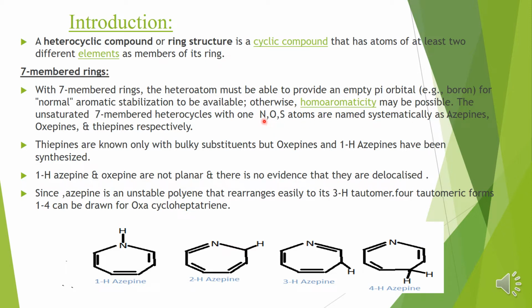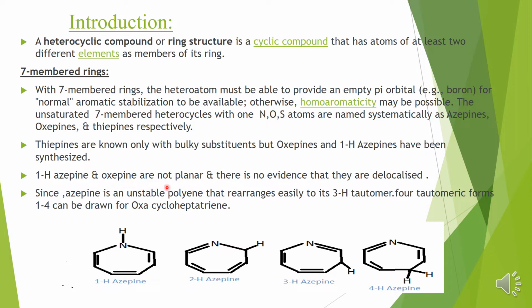If it is N in the 7-membered ring, it is azepine. If oxygen is attached, it is oxepine. And thiepine if a sulfur atom is attached to the 7-membered unsaturated compound. Thiepines are only known with bulky substituents; only if bulky substituents are attached can thiepines be synthesized. But oxepines and azepines can be synthesized without bulky groups as well.